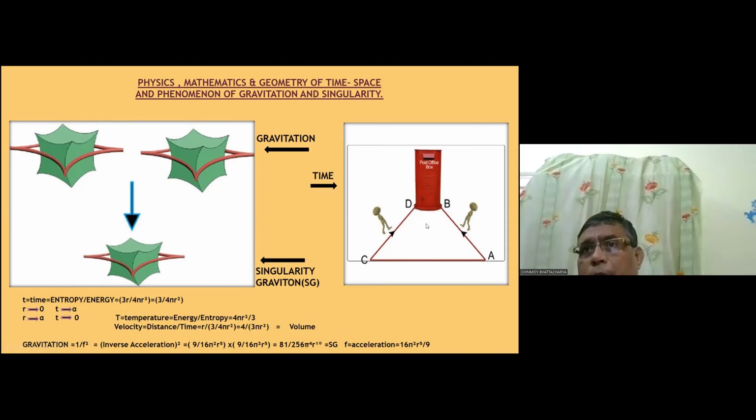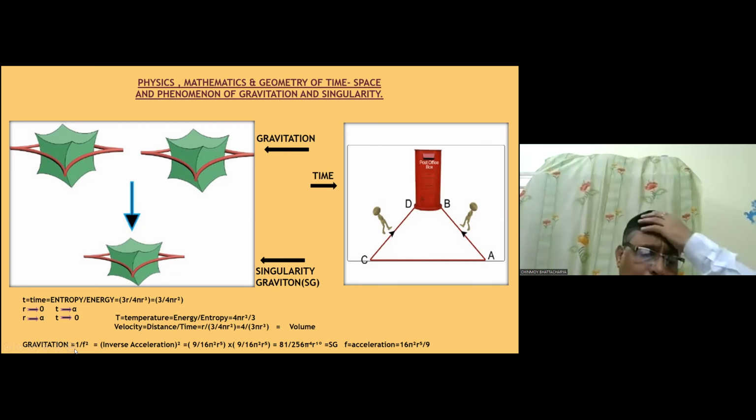So this is the concept of time. Time is holding back the universe. We can't see or feel it, but it is holding back the universe. So if the holding back is more, then the time frame will be larger. If the holding back is lesser, then the time frame will be smaller.